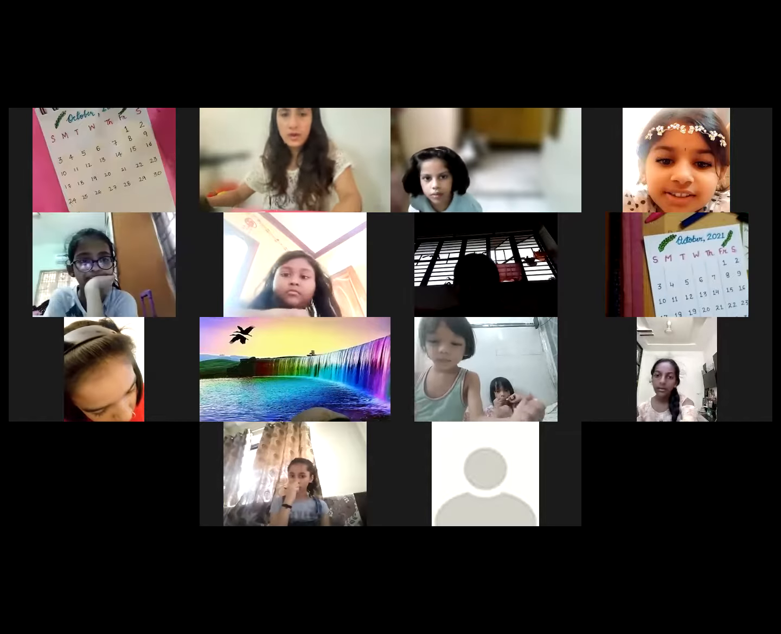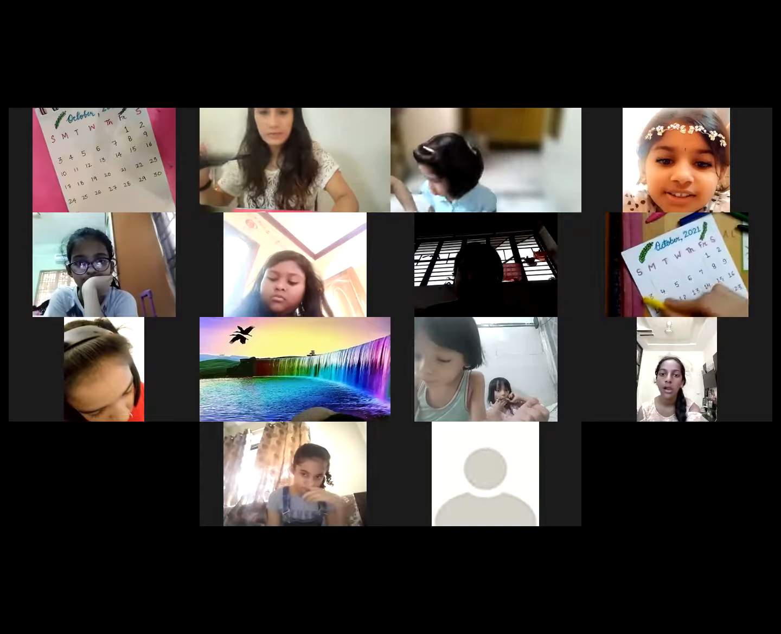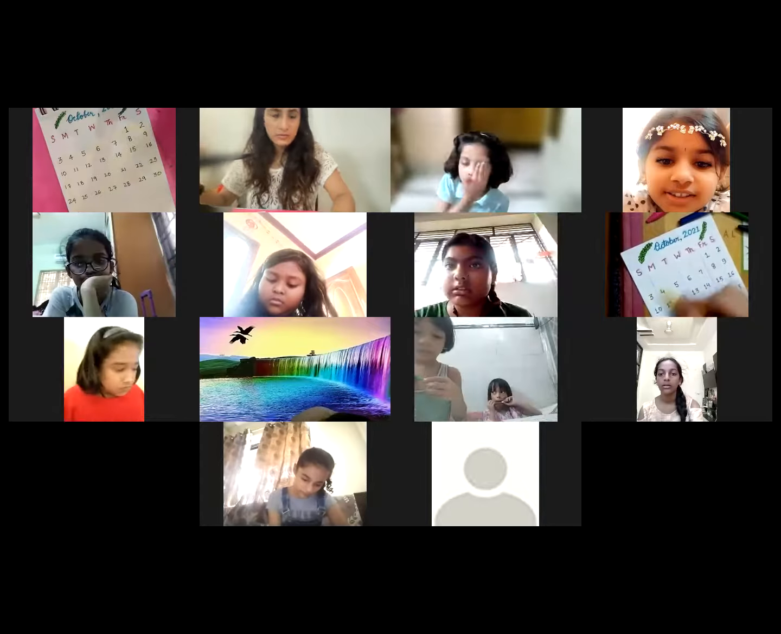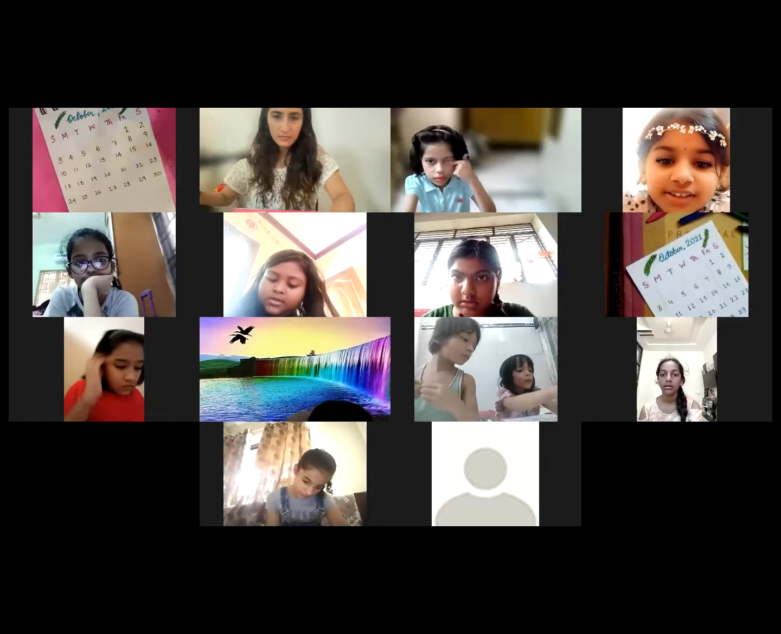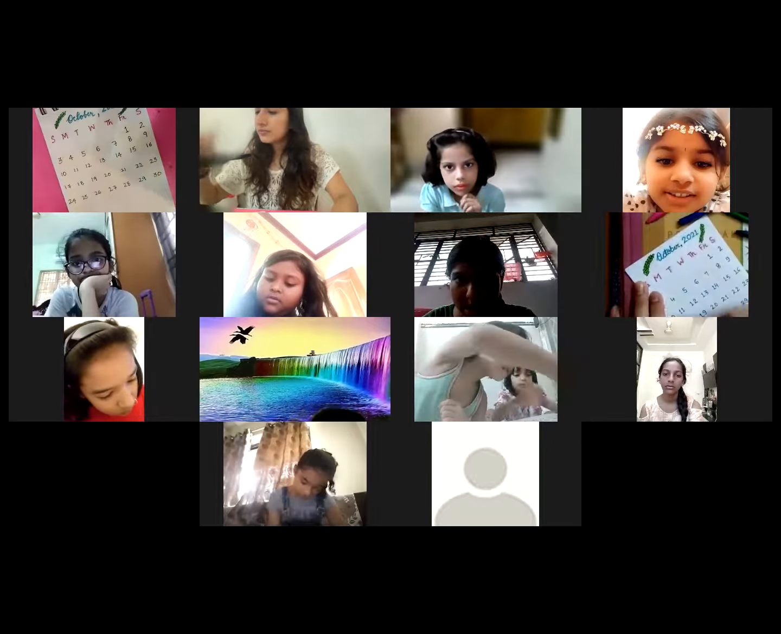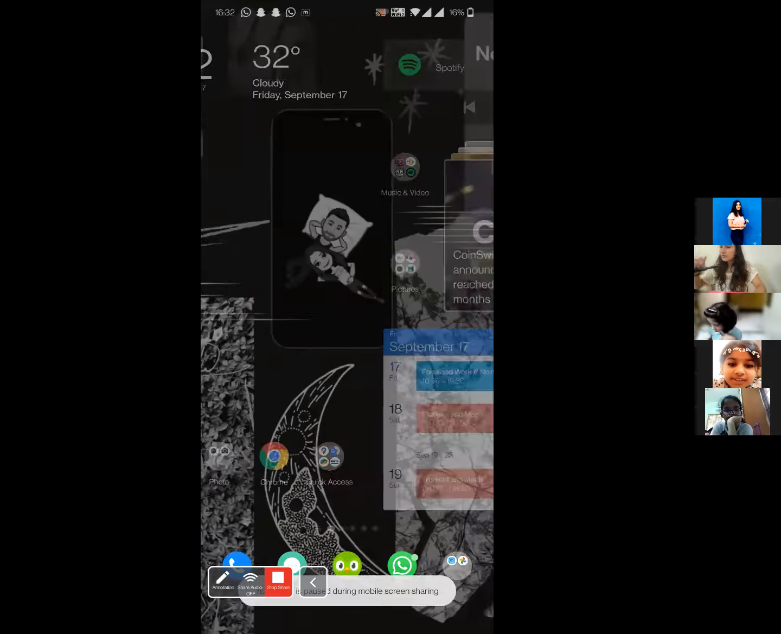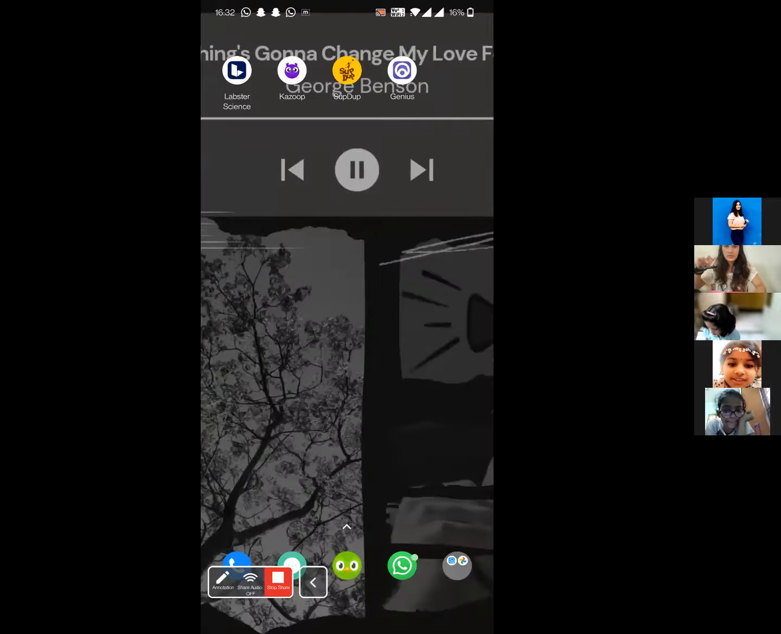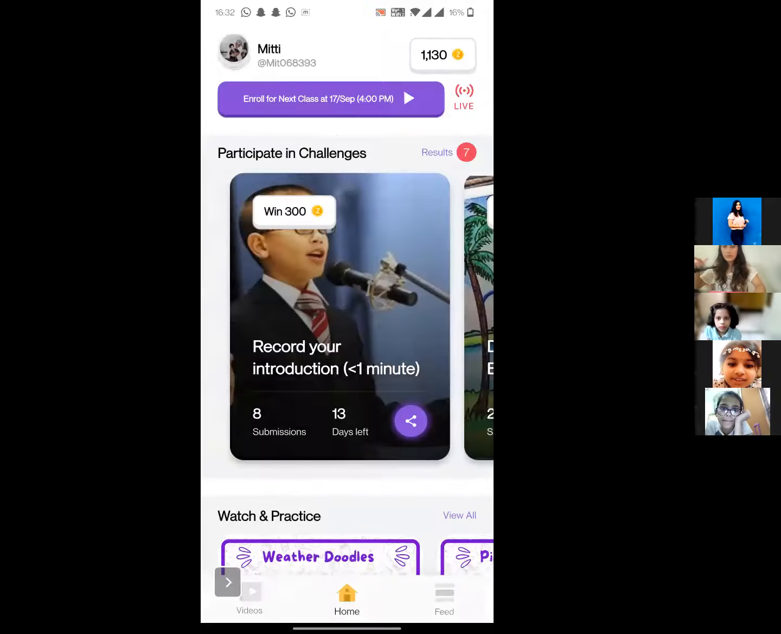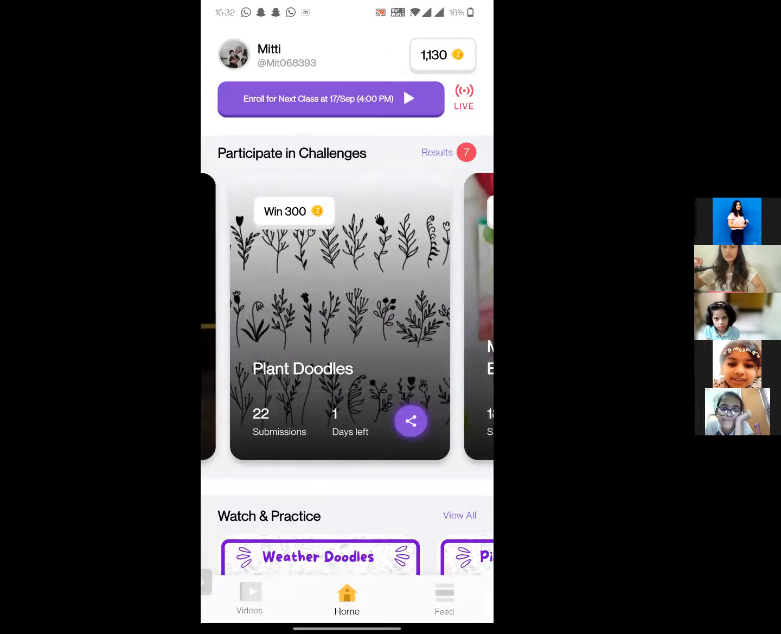Now I will tell you how to submit it on the app. Okay, I will share my screen. So this is the Kazoop app. You can see on the top, you will open Kazoop app like this. Okay, you can see there are so many challenges here. You can learn plant doodles from here, those who want to learn.